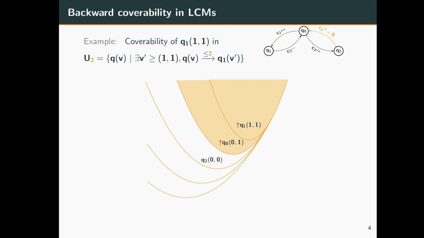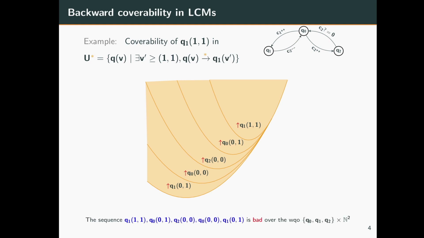From u2, notice that from q2 0, 0 we can use the 0 test to go to u1, and since we allow counters to just non-deterministically drop, we can also do this from any configuration bigger than q2 0, 0. Similarly, we can then show that u3 can be obtained by upward closure of this q0 0, 0, and then we also get u4 in a similar manner. One can then verify that the union of all these is in fact u star, and that we have computed u star.